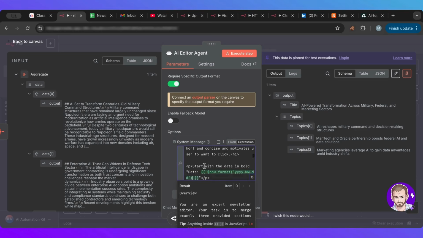And then I give it how I want it to be structured as HTML. I give it the date, the HTML structure that I want, and some rules to follow. Pretty lengthy, but you can find that all inside of the workflow provided.